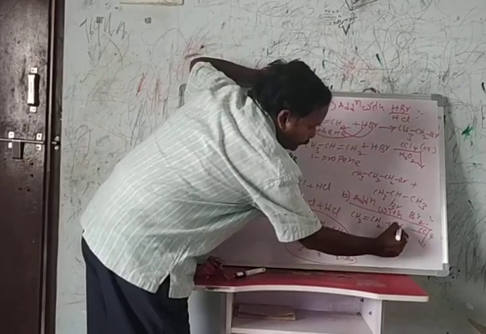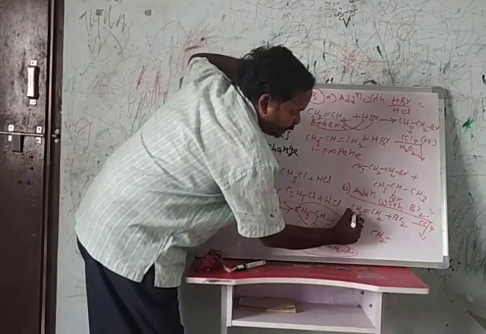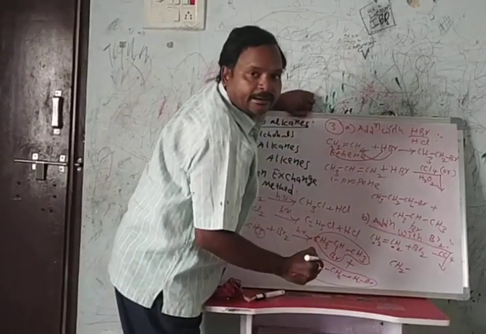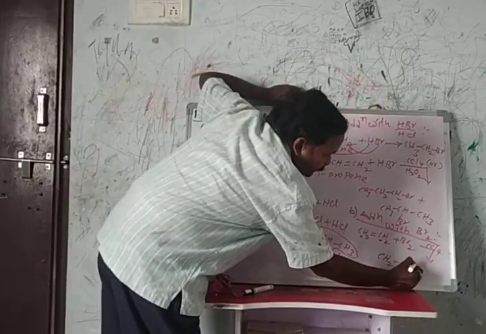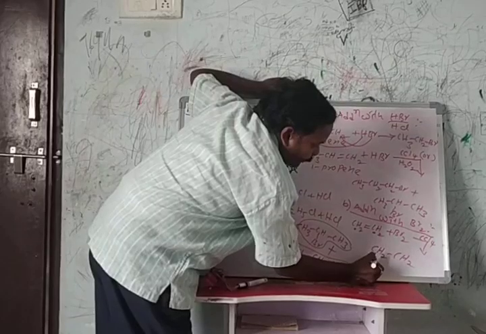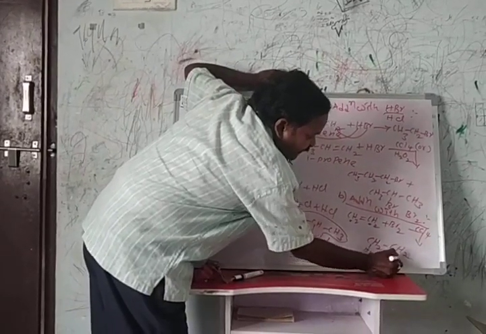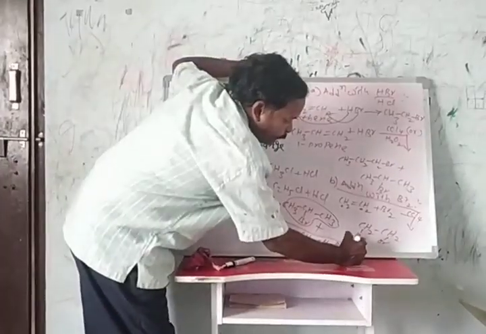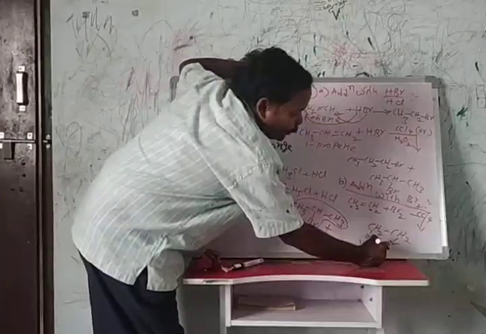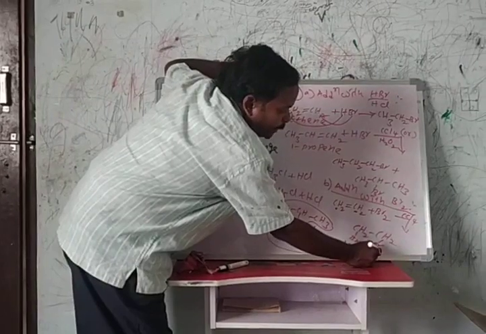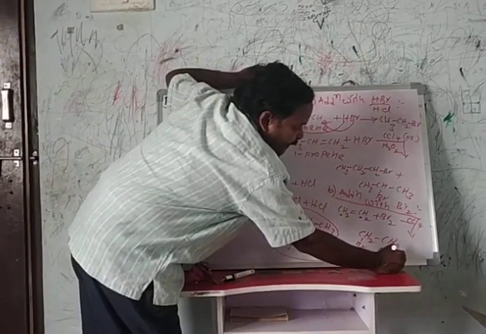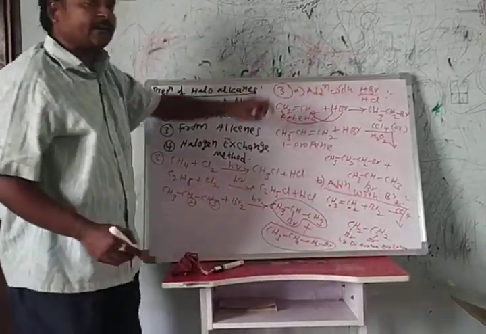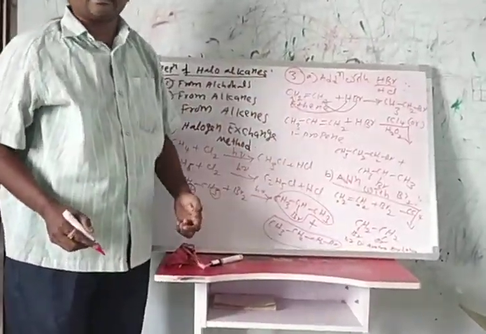One bromine atom is added at the first carbon, the second bromine atom at the second carbon, and it forms this molecule, 1,2-dibromoethane.